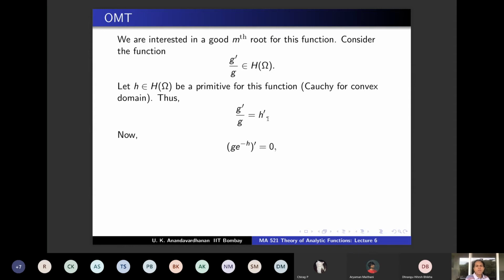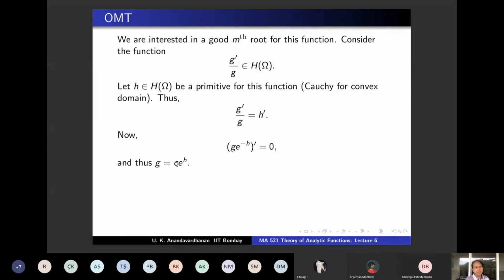From g prime minus h prime g equal to 0, it follows that the derivative of this is 0, because this is nothing but e power minus h times this one. So this is 0, and therefore this function is a constant. g times e power minus h is a constant. So g is of the form c times e power h, but c is some exponential.